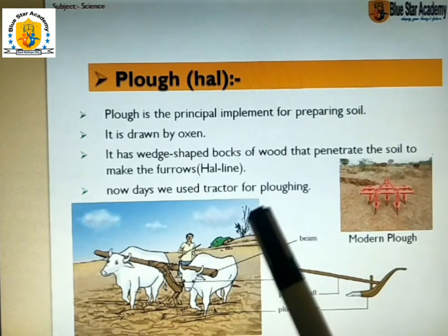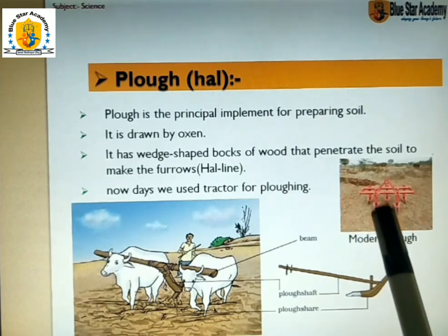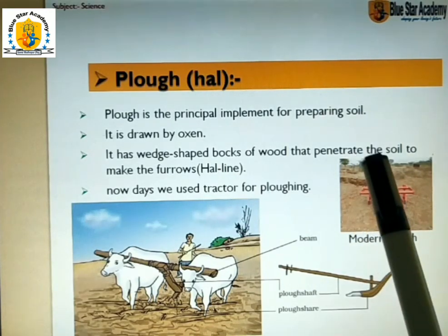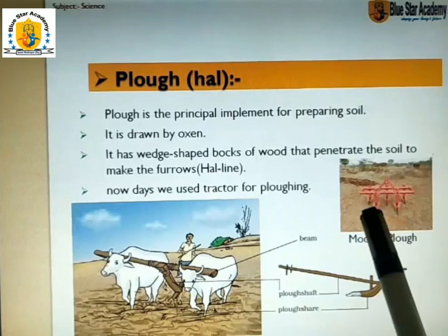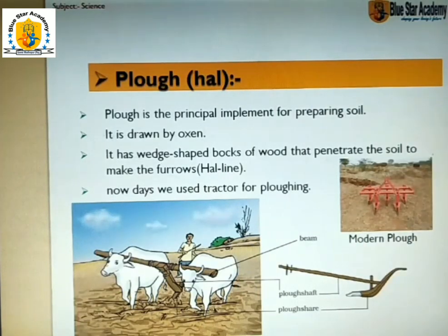Nowadays we use a tractor for plowing. This type of plowing, the modern plow, is used with the tractor. The tractor pulls it to cultivate our field.